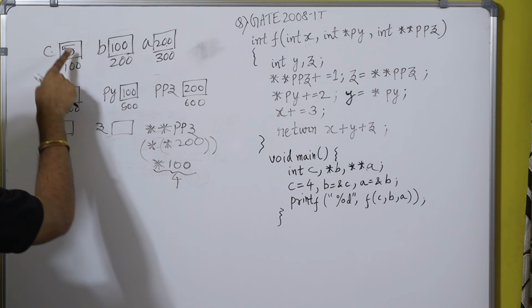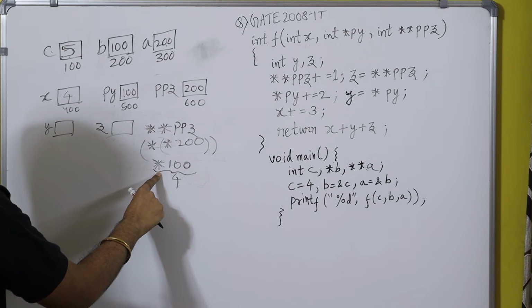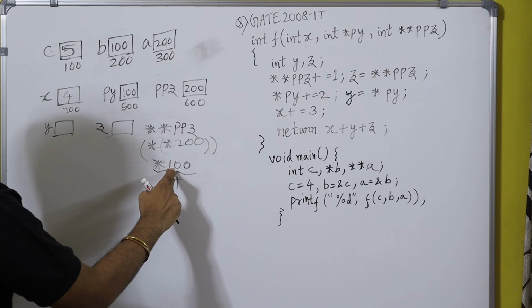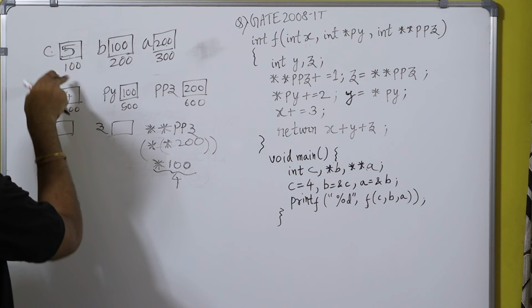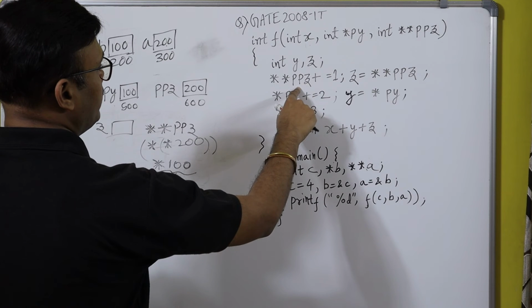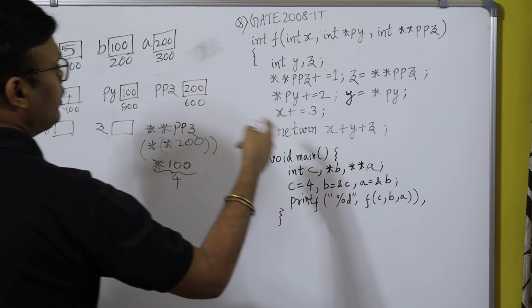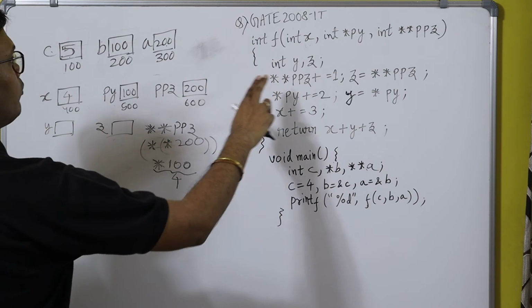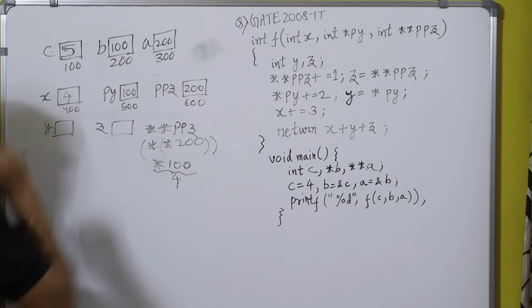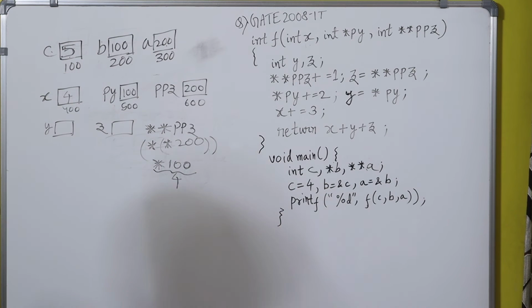Why? Because initially it was 4 and it's written star of 100. Star of 100 means what? Value at the address 100, which is 4, okay. Then ppz plus is equal to 1 means whatever the value present in the C will be incremented by 1, that is 4 will become 5, fine.